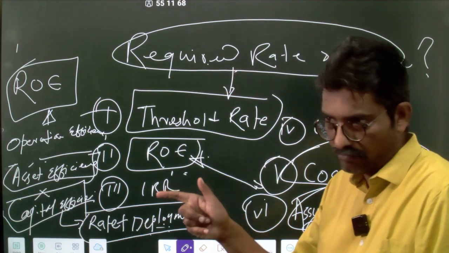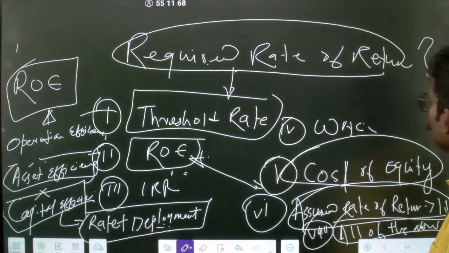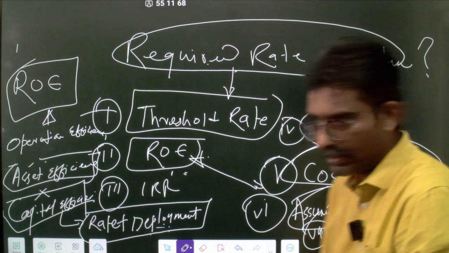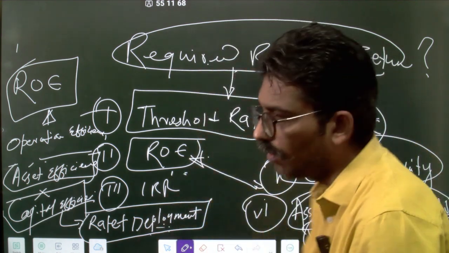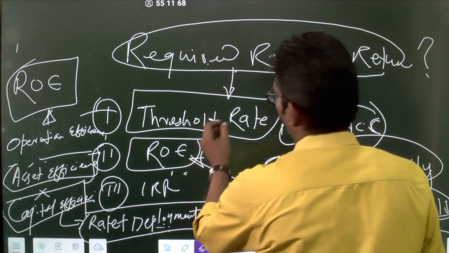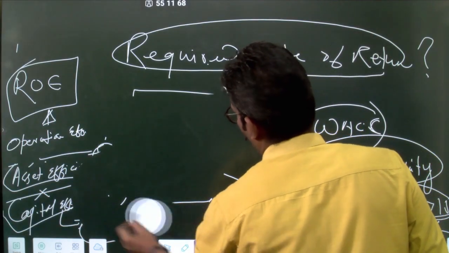The return required by the investor becomes the cost of equity. This is clear. Now the third is WACC, weighted average cost of capital. That is my required rate of return. How is that? Now I will erase this part so I can write. This is clear up to this point, correct? Okay. Now let's look at WACC.